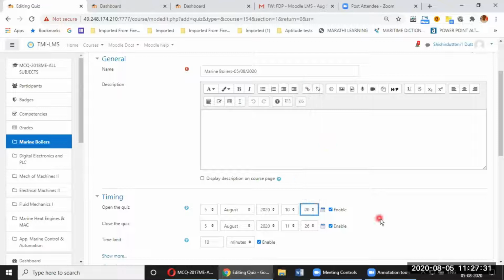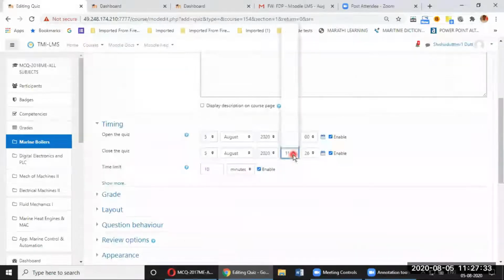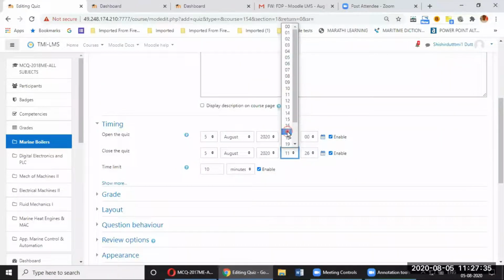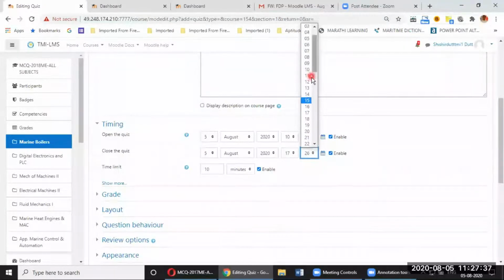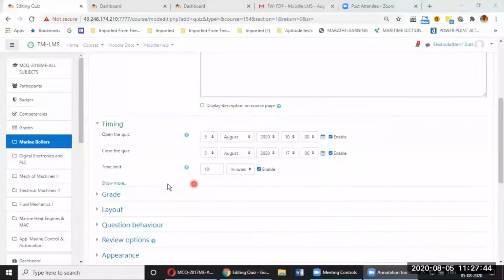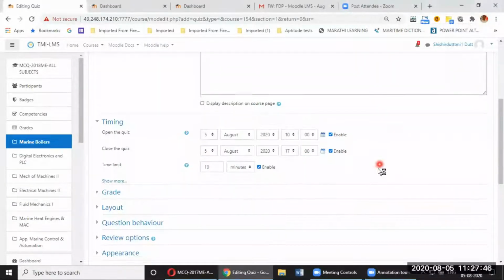So this 10 o'clock, let us say, I say 5th August, and then I say that 1700 hours, I want to switch it off. After that, the quiz should not be available to the student. So that's what I can do. And I give a 10-minute timeline only to the student.